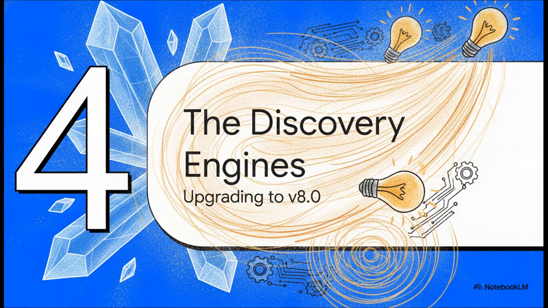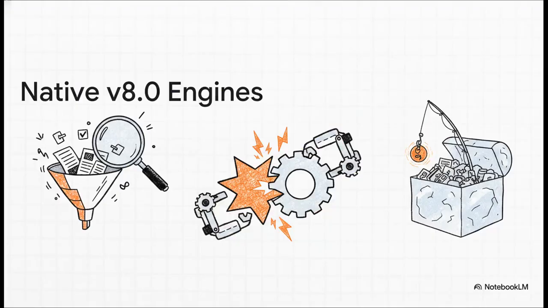Part 4, the discovery engines, and what we get upgrading to v8.0. Version 8.0 introduces three massive native engines. First is statistics, which catches and verifies numbers, citations, and quantified claims. Second is synchronicity, which is this context collision algorithm that engineers brilliant connections between totally disparate shards of memory. And third is superfugu, providing this incredibly cheap tiered hybrid retrieval over cold memory, so you don't have to load the whole massive archive every time.